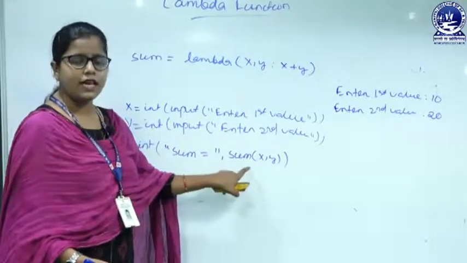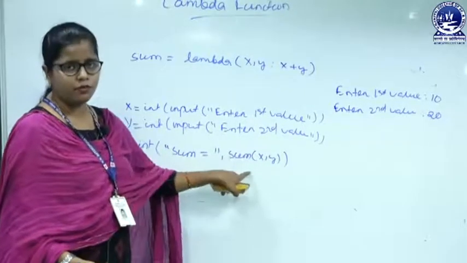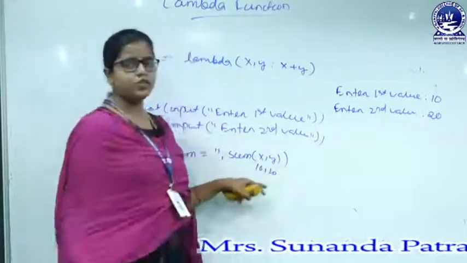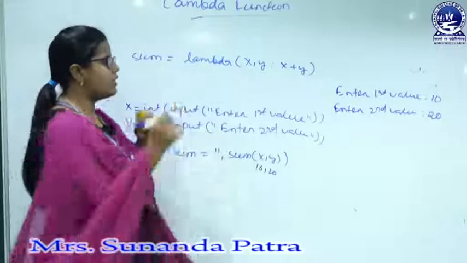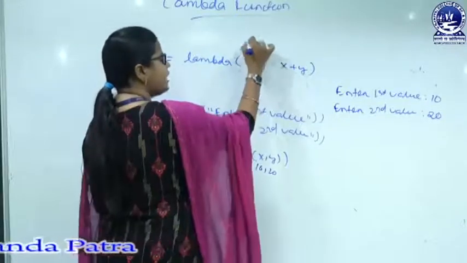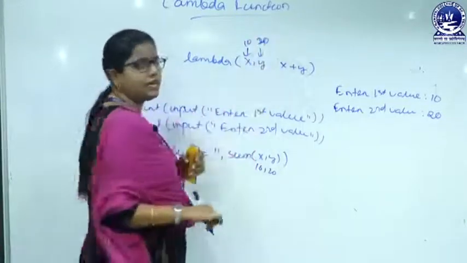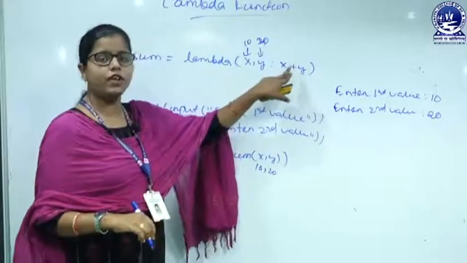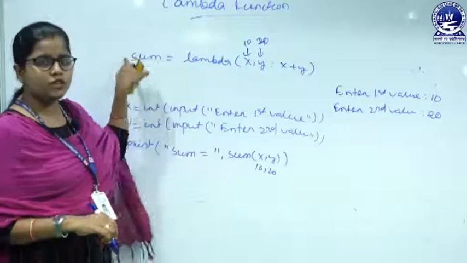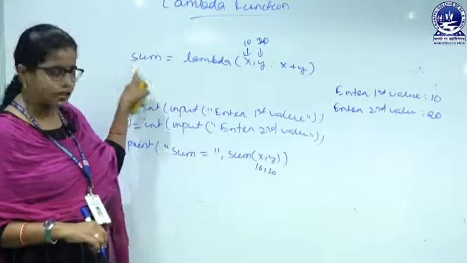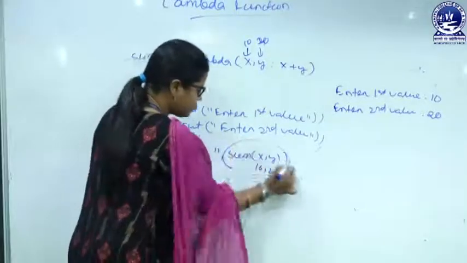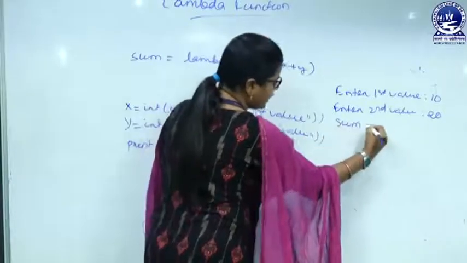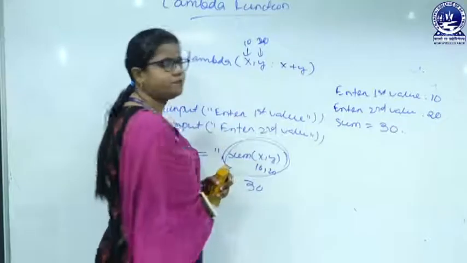This is represented as a lambda function. So, 10 and 20 are the actual arguments, they will pass here. This x and this y will get initialized with 10 and 20, x plus y, 10 plus 20, will get assigned to sum. So, what is the value of sum now? 30. So, this expression will return 30, and the output screen will print sum equals 30.